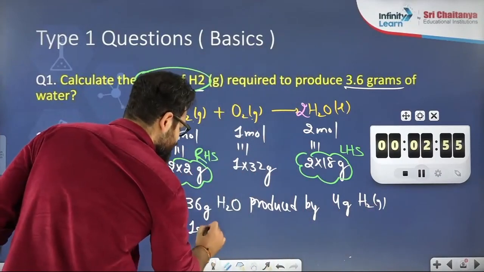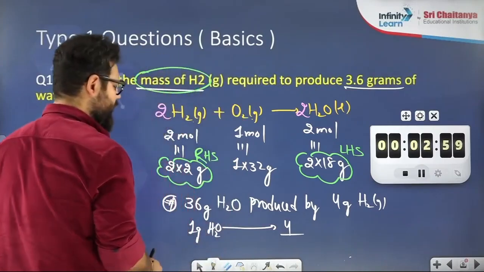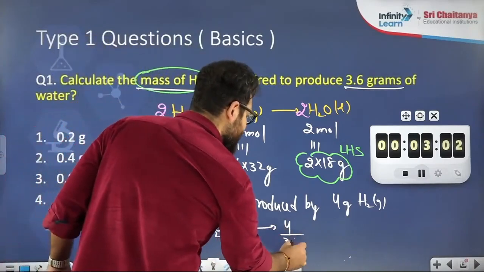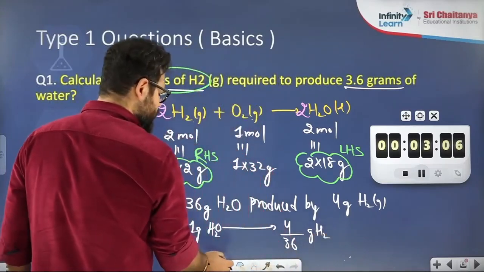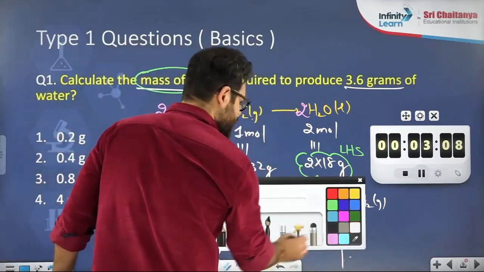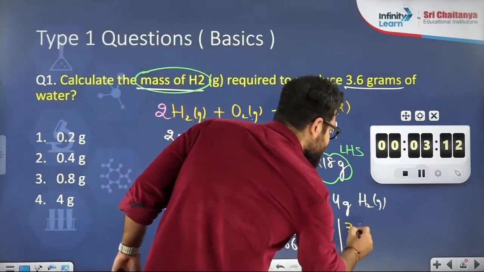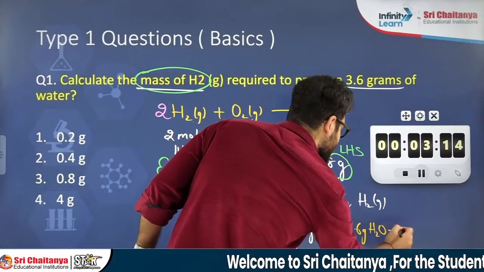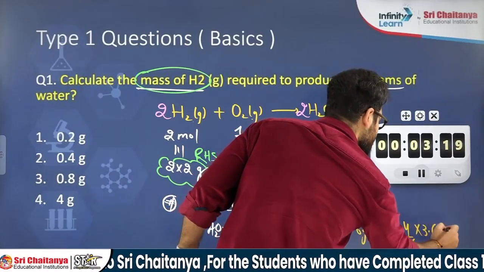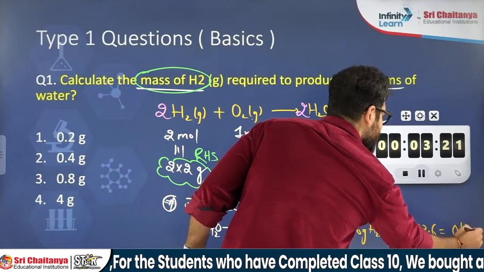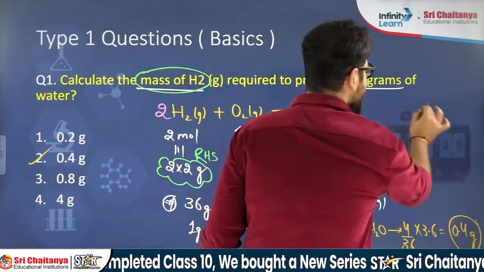So 1 gram H2O is produced by 4 by 36 gram of hydrogen, and we want to find it for 3.6 gram. So 3.6 gram H2O is produced by 4 by 36 into 3.6, which is 0.4 gram. That is the answer. So the answer is option 2, not option 1. Many of you made a mistake.